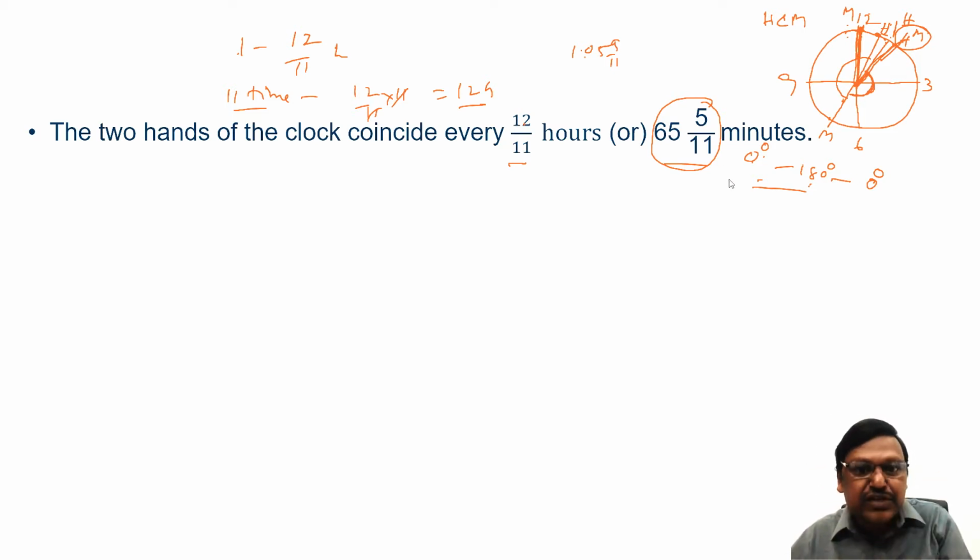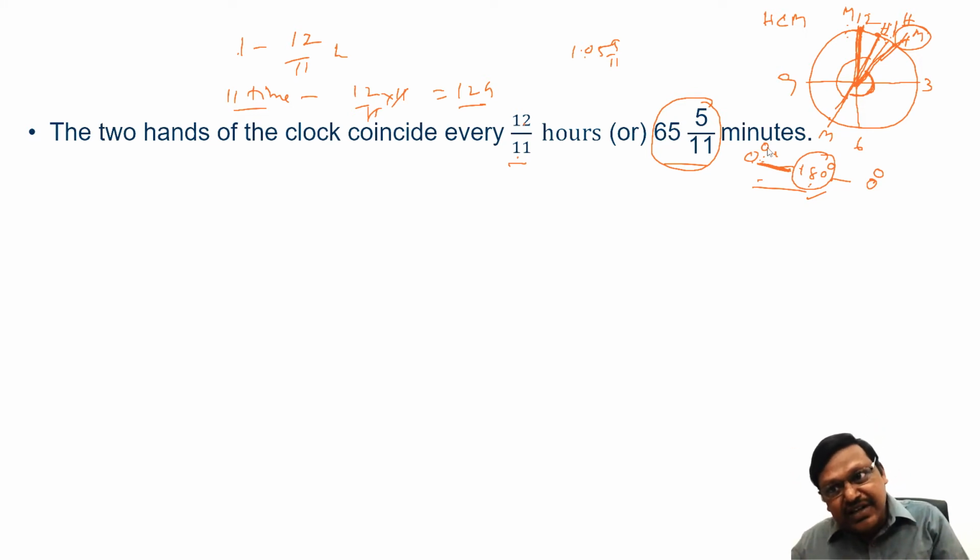Because they meet 11 times in a 12 hour duration, they will be right opposite to each other also 11 times. Right opposite to each other means 180 degrees, 11 times. Any other angle between 0 and 180 will happen once when it is increasing, second time when it is decreasing and coming to 0.